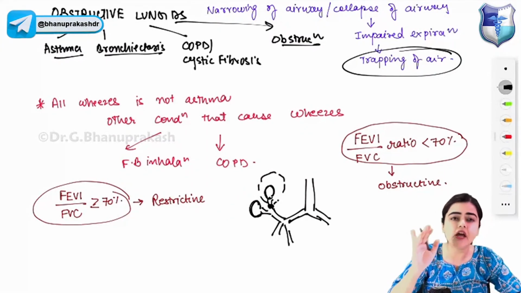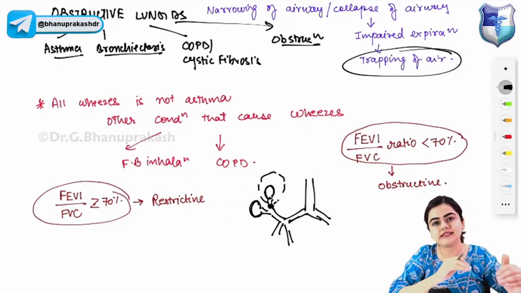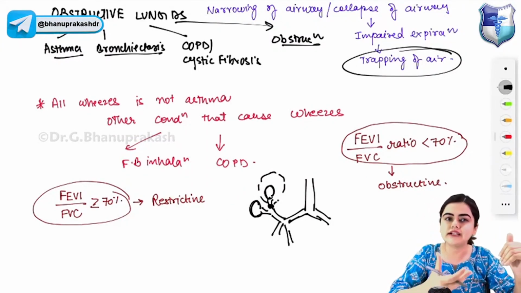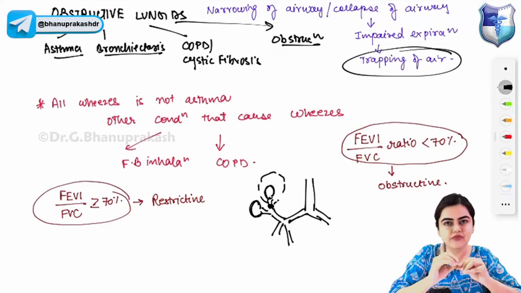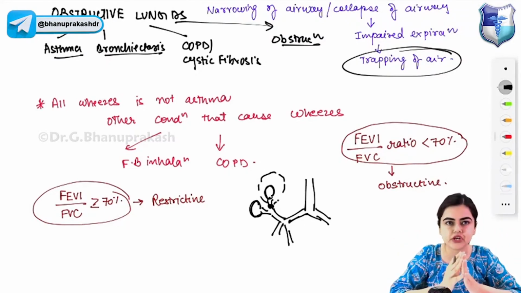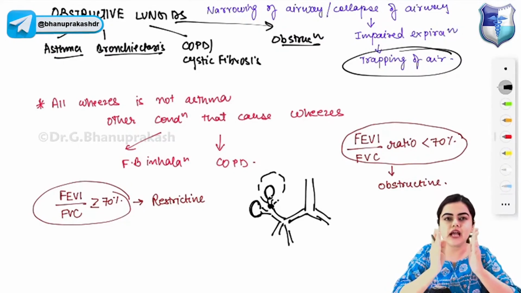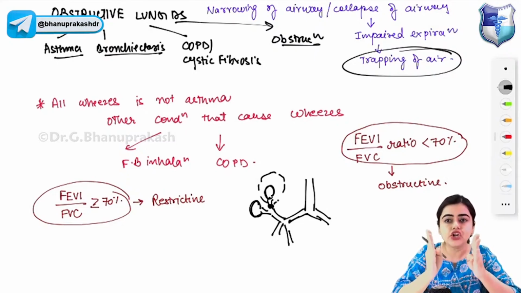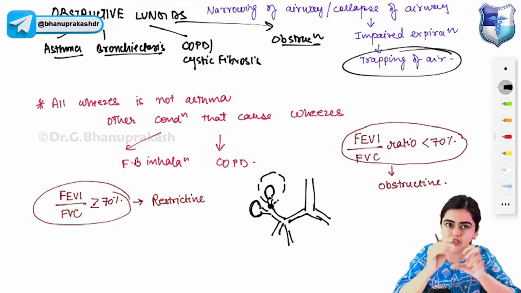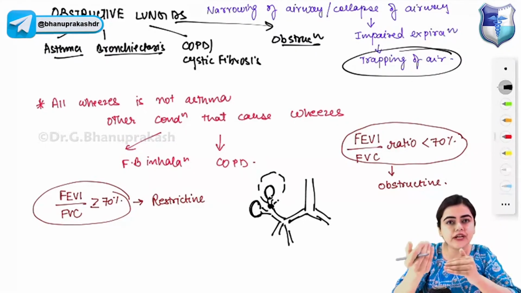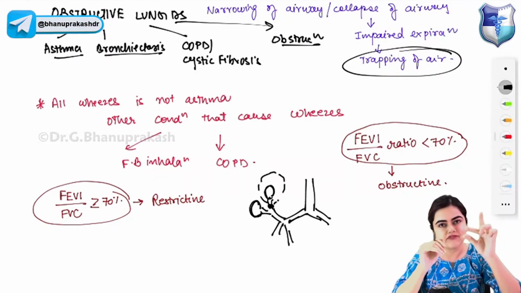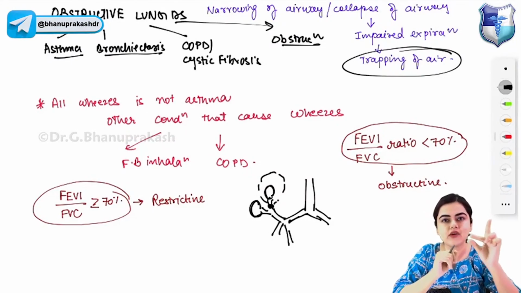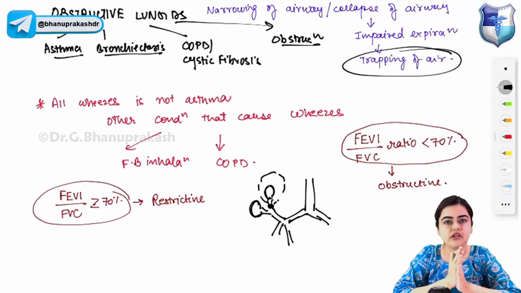Now, obstructive lung diseases are classified as asthma, bronchiectasis, COPD, cystic fibrosis, or foreign body obstruction. In asthma, what is happening? You will see there is narrowing of the airway in response to hypersensitivity. In bronchiectasis, due to inflammation, the mucus plug is coming and obstructing the bronchi. In COPD as well as cystic fibrosis, there is inflammation of the bronchioles that results in narrowing of the airway, and finally due to foreign body obstruction, you can get obstructive lung disease.